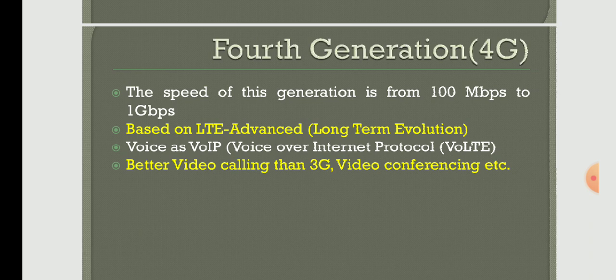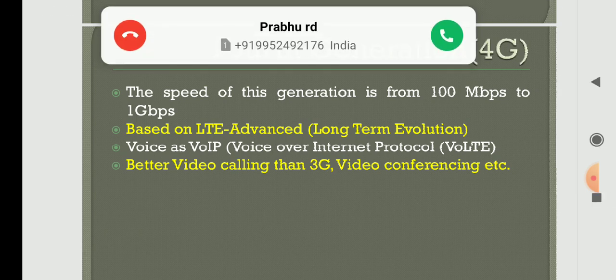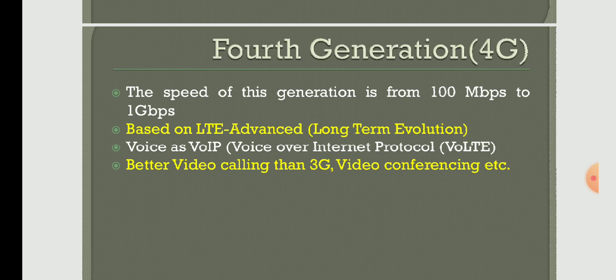That 4G was introduced. You would have seen on the top of your mobiles, when you turn on your data, you can see LTE. Wherever in whichever mobiles you get that LTE, it represents that you are using fourth generation technology. By seeing that, you can identify which technology you are using.